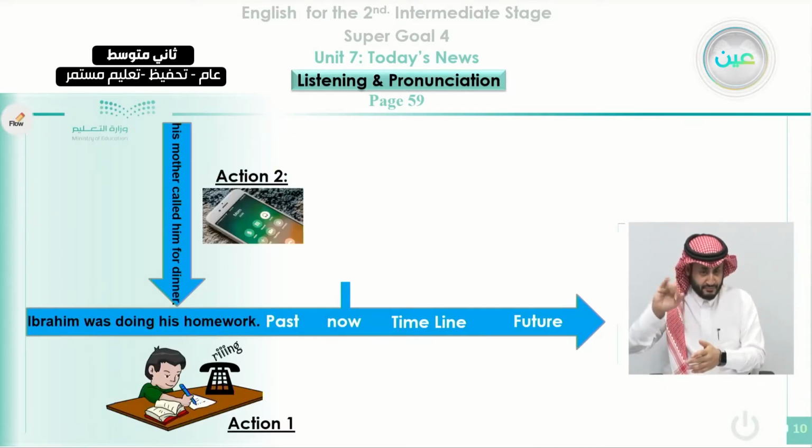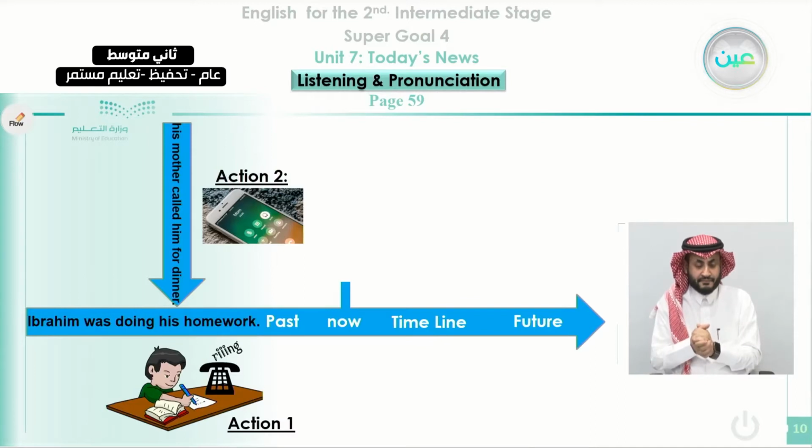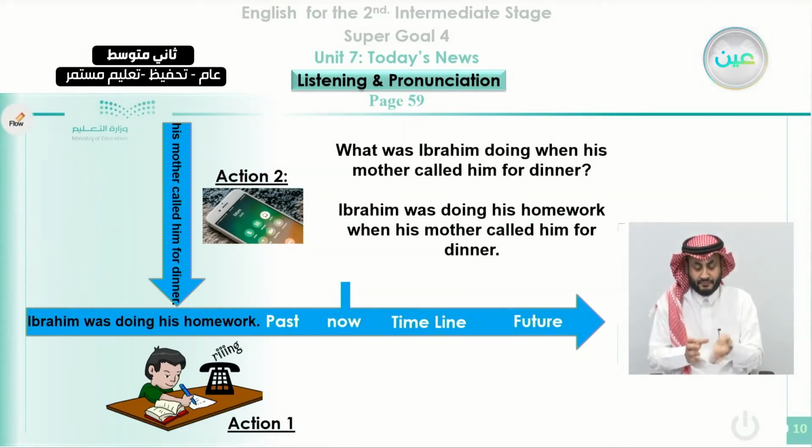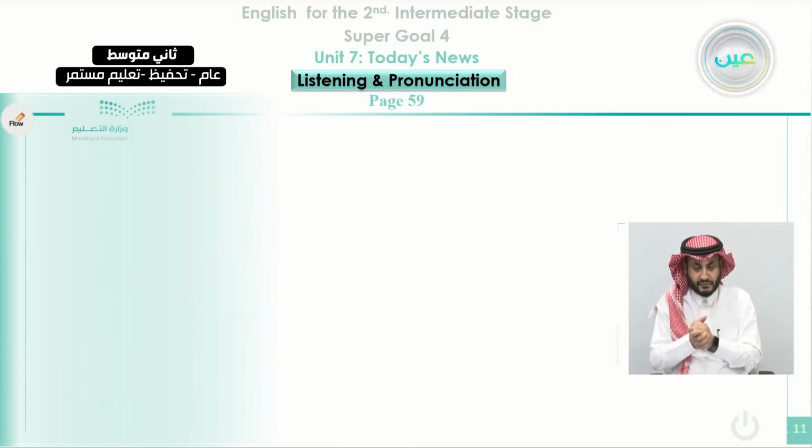Okay. Another example also, Ibrahim was doing his homework, continuous in the past, and he was interrupted by his mother. His mother called him for dinner. Okay? If you want to ask what was Ibrahim doing when his mother called him, we can say Ibrahim was doing his homework when his mother called him for dinner.